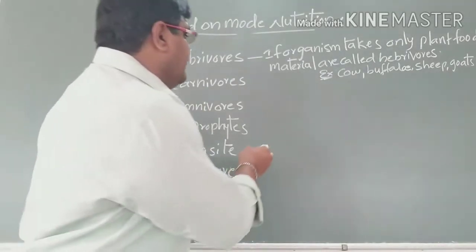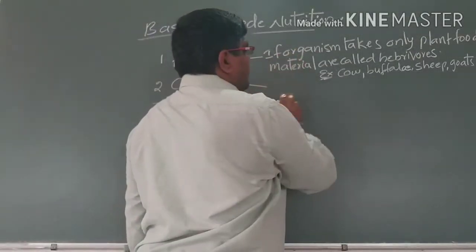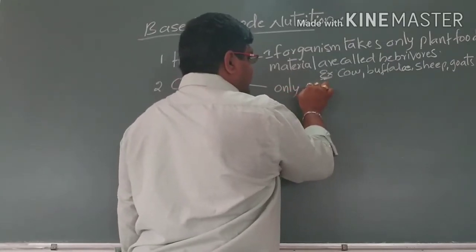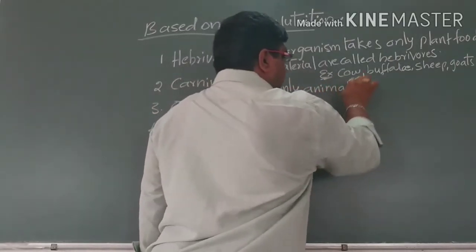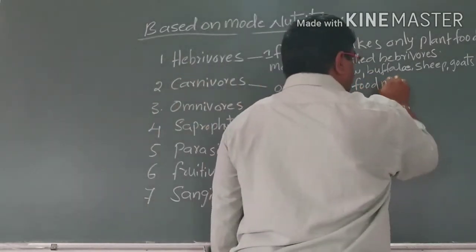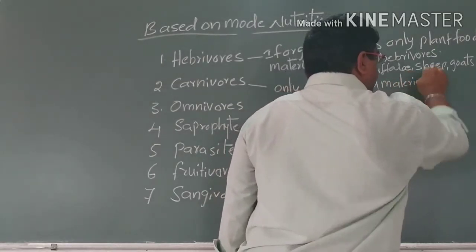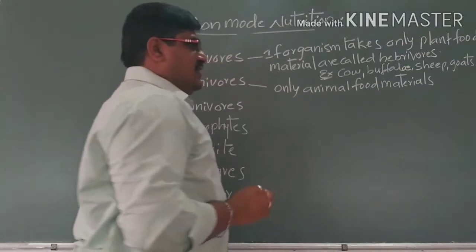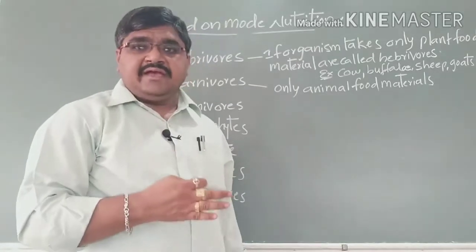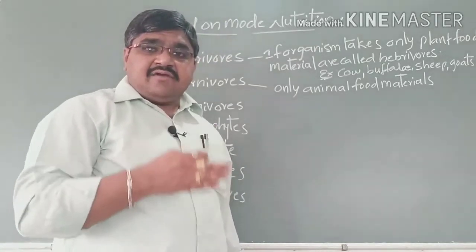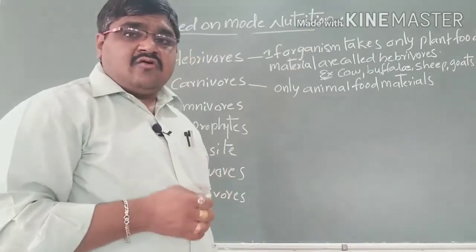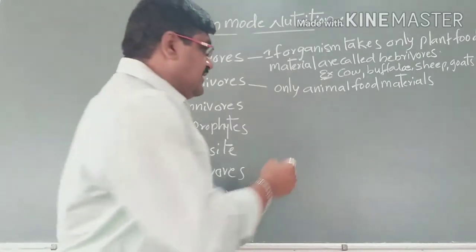Next, the second one. The organisms which take only animal food materials, that is flesh or meat, are called carnivores.